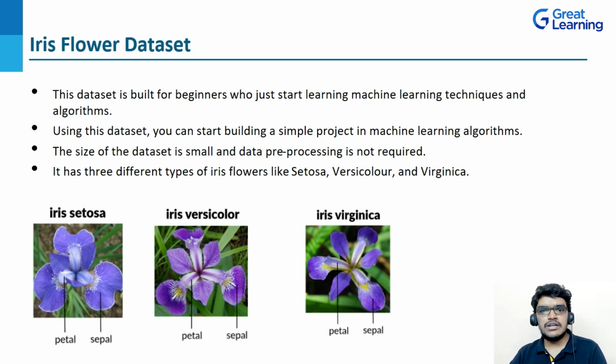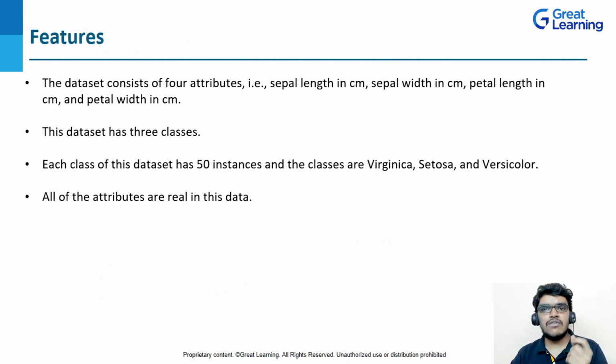Now, coming further, this dataset contains different types of iris flowers. The first one is Setosa, then Versicolor and Virginica. So here you can see that I have the images of Setosa, Versicolor and Virginica. Now, after understanding what the Iris flower dataset is, let's see its features.